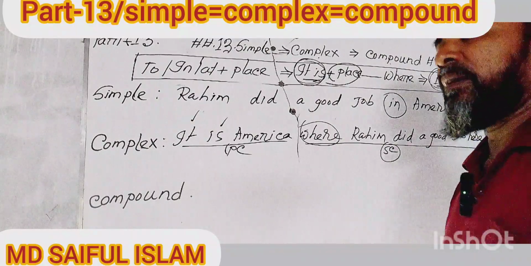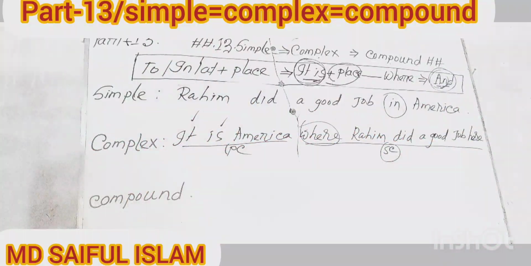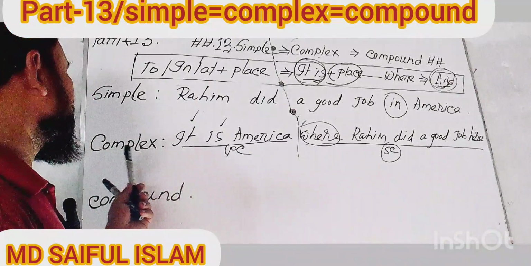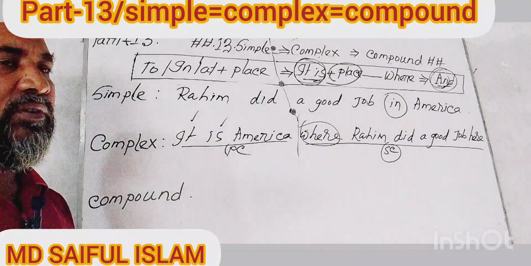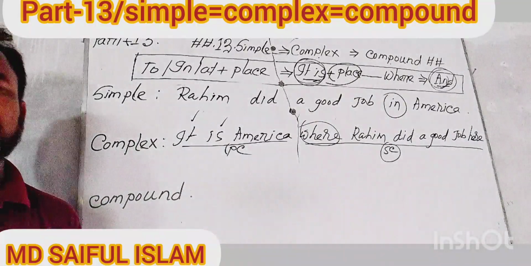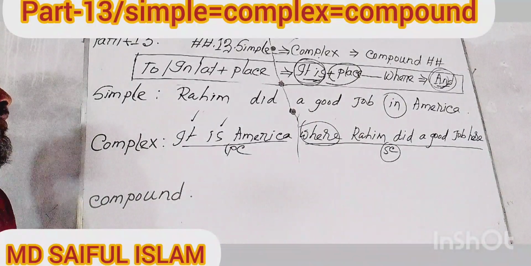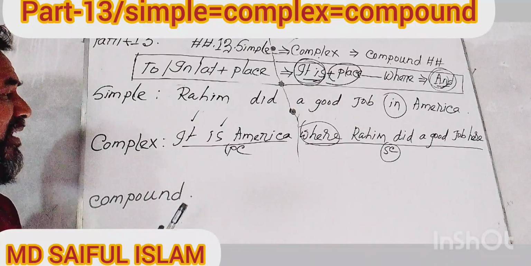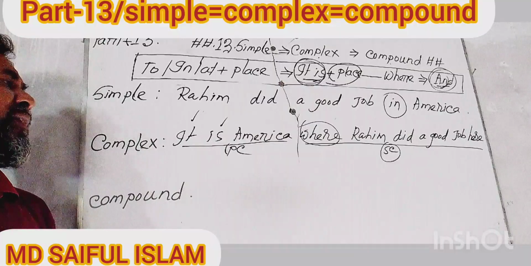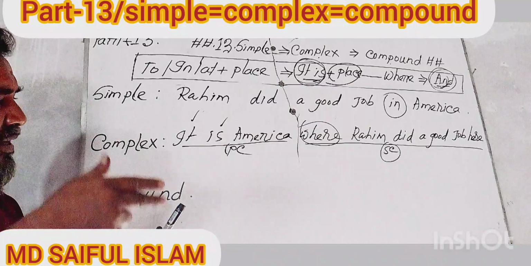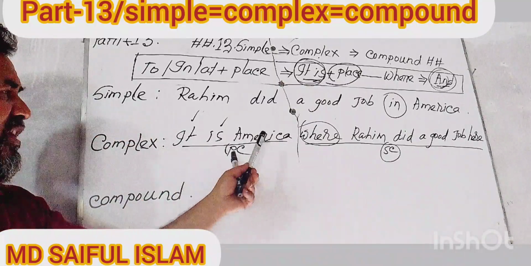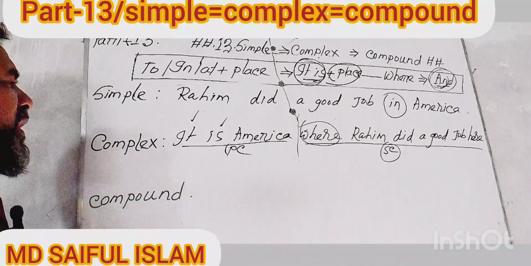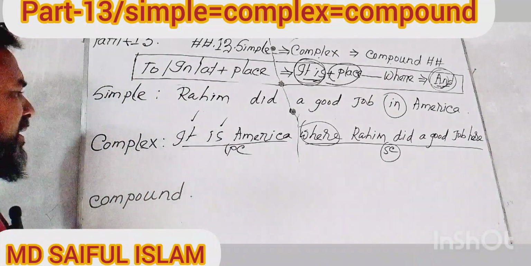So, my dear learners, now try to think about what category of sentence this is. This sentence is a complex sentence, because at the time of making you understand the definition of a complex sentence, you were told that a complex sentence is a sentence where there are a principal clause and a subordinate clause. According to the definition of complex sentence, this statement is of course a complex sentence. I hope you have understood clearly, my dear learners.